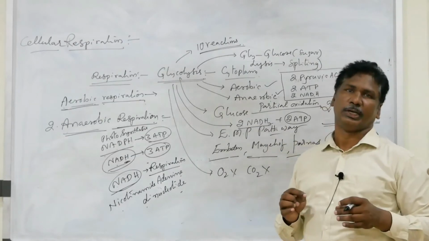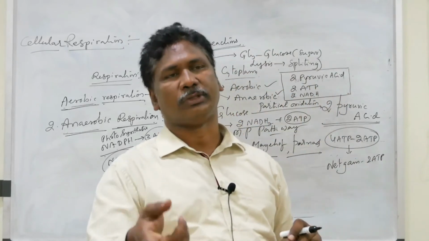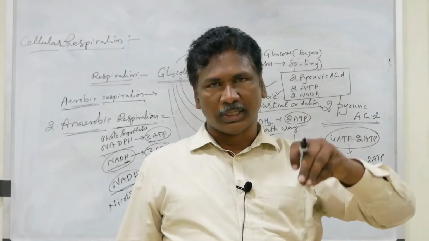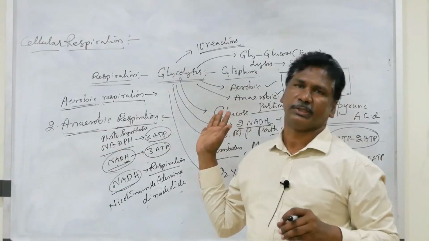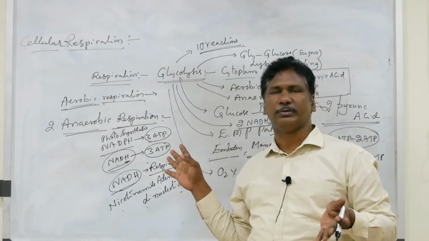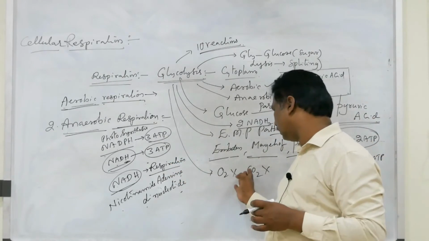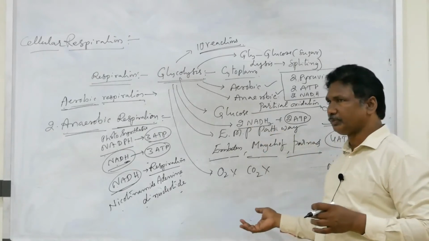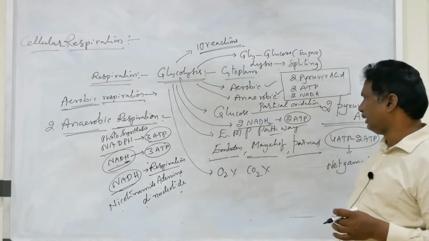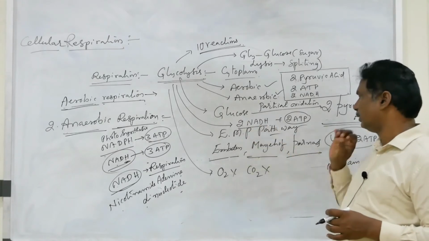In the EMP pathway there is no utilization of oxygen and no production of CO2. Because when we say respiration, if I ask you to name the gas released during respiration, you will say CO2 is utilized, CO2 is released. But in glycolysis, there is no utilization of oxygen and no production of carbon dioxide. But what are the end products? 2 molecules of pyruvic acid and also 2 NADH, you can write it as NADH2.